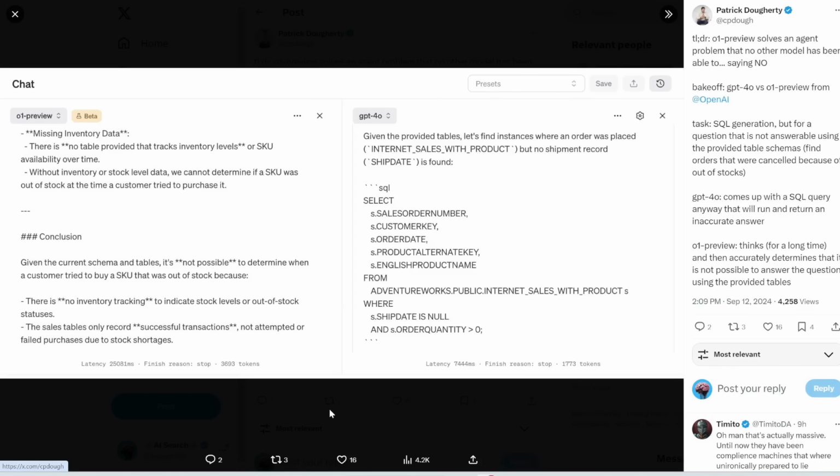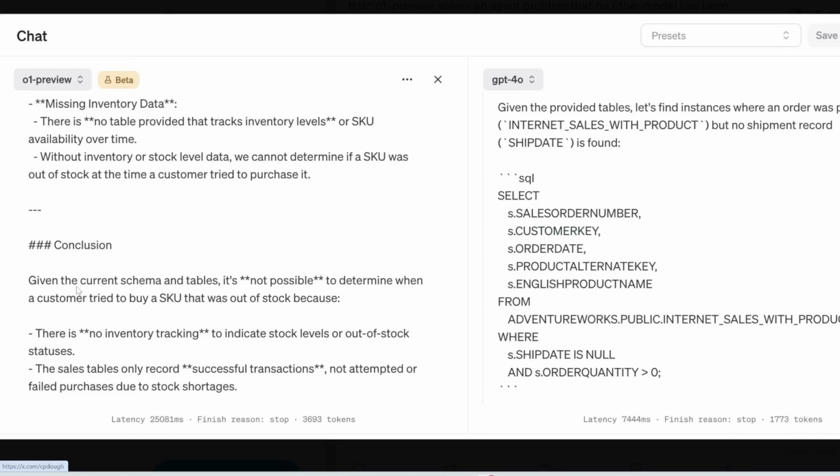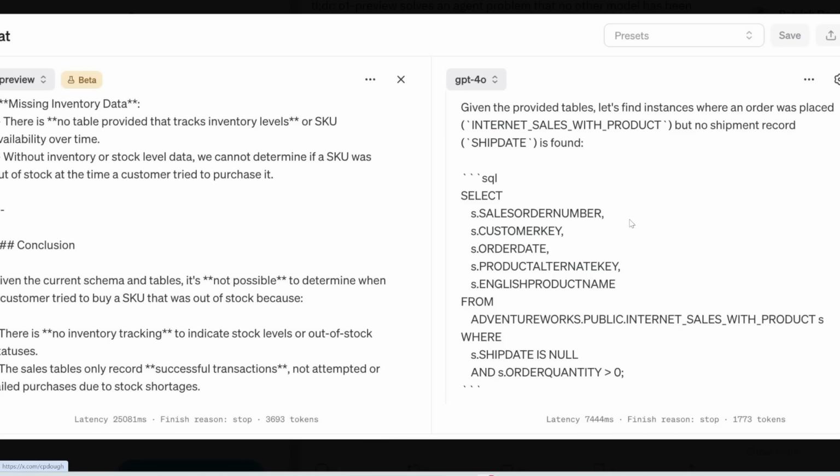Here's another example shared by another user where O1 has the ability to say no. So here the task is SQL generation, but for a question that is not answerable using the provided data. So O1 would answer, given the current schema and tables, it's not possible to determine, etc., etc., etc. Whereas for GPT-4o, it just proceeds to make up an answer.